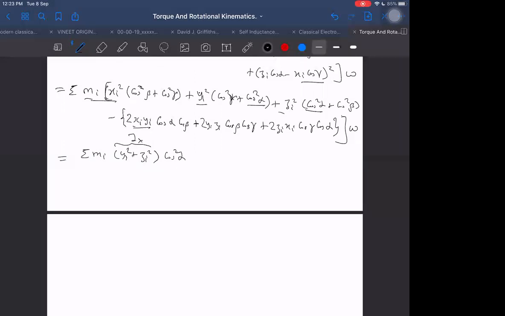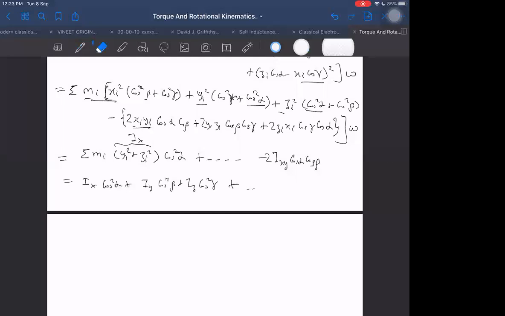Then I can write it this way, plus dot dot dot. You understand what is happening next. The remaining I am not writing. So I will write it as Ix into cos square alpha plus Iy into cos square beta plus Iz into cos square gamma plus other terms of product of inertia. What is the product of inertia term? Plus, this is a minus 2 into Ixy into cos alpha cos beta. And again, rather than writing this, I will just write sigma minus 2 into this.